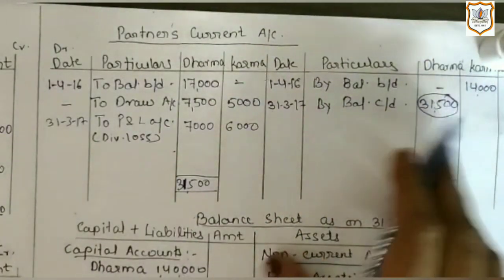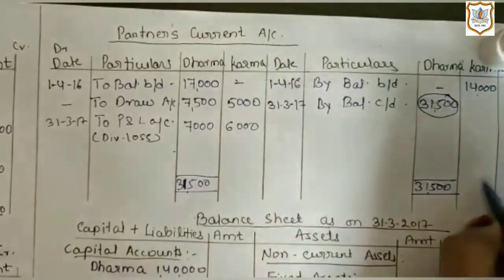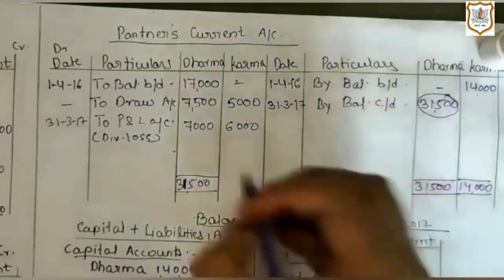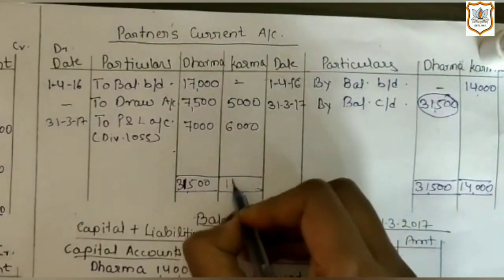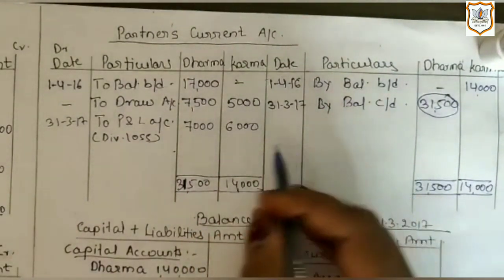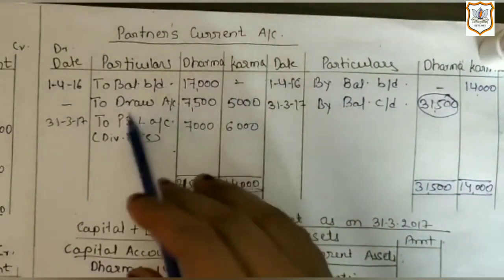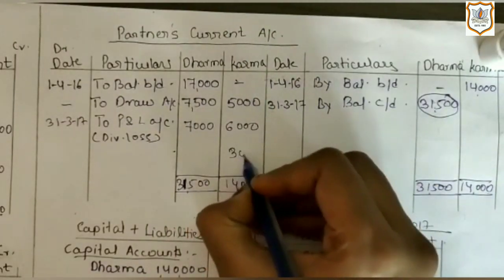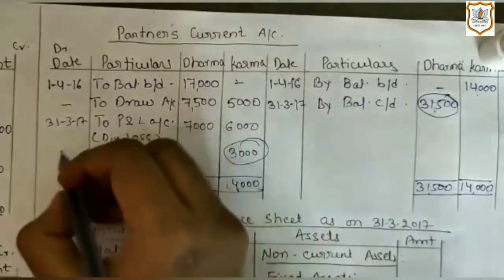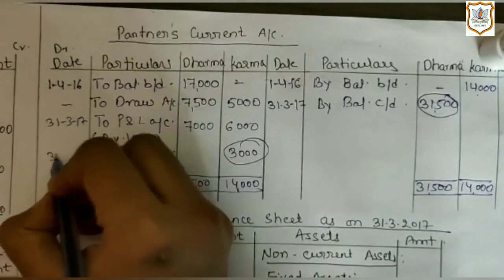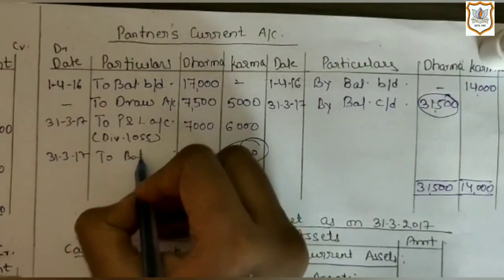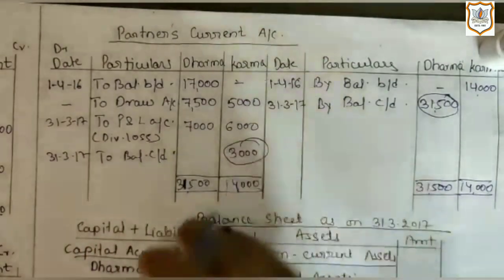Now we will close Karma's current account. Here first write total. Here difference would appear on debit side, which is rupees 3,000, which is closing current balance, to balance CD.